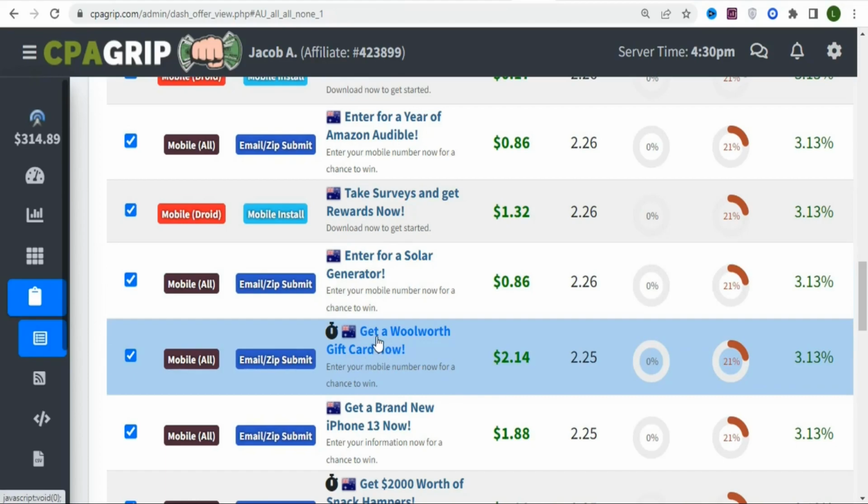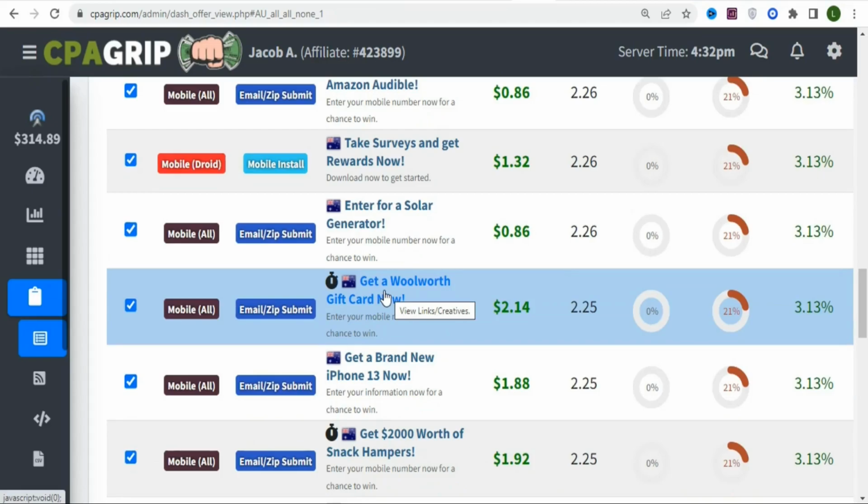So now what we are going to do is that we are going to select this one right here. Get a Woolworths gift card now. So this one is allowed on all mobile devices. And you can see that the requirement is very easy. You can get people who submit their emails or zip so that you can earn $2.14. It's simple as that. So it's very easy to get leads to this offer.